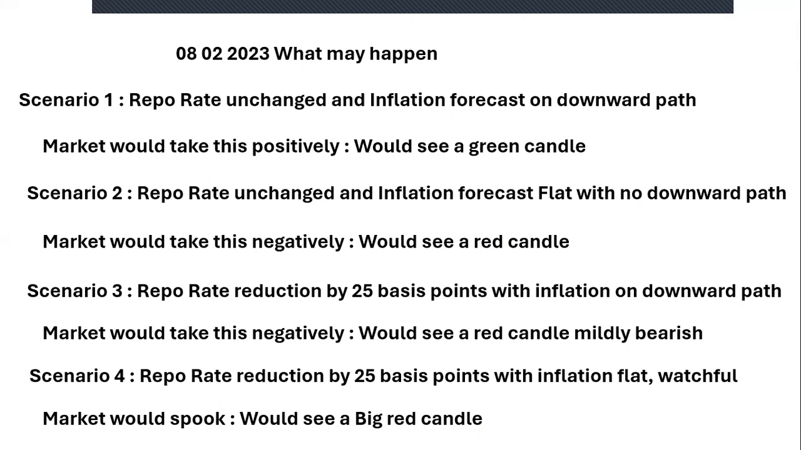Then, repo rate reduction by 25 basis points with inflation on the downward path. Now, repo rate reduction of 25 basis points and inflation is also reducing. In this scenario, we have to be a little bit watchful today if that happens. If that happens, the market will take it negatively, but it will not be so negative. It may form a doji candle. It may go up, come down, but then come and stay flat in between.